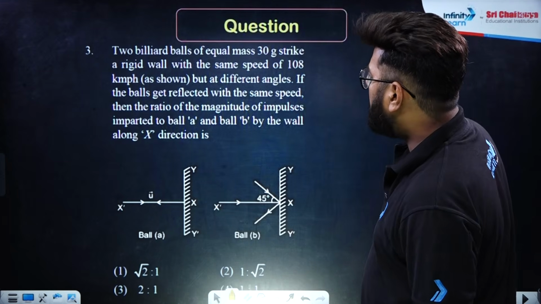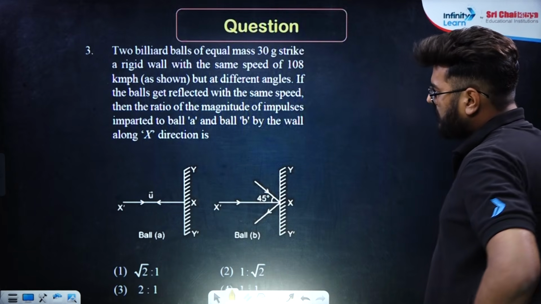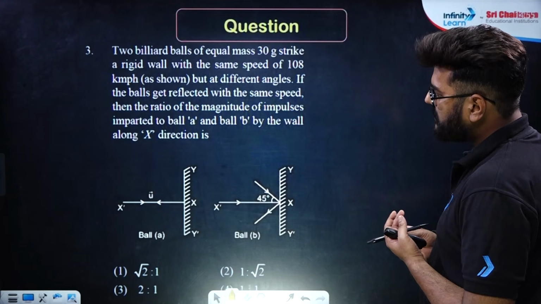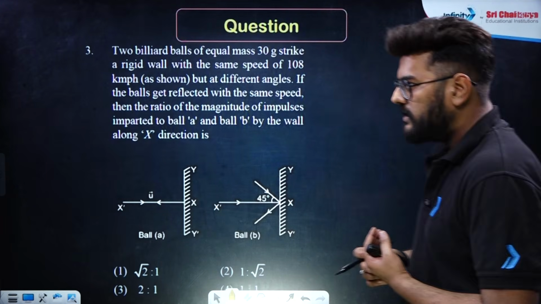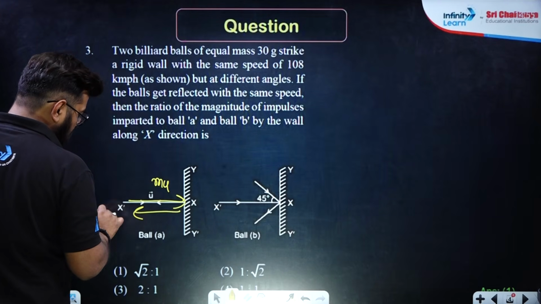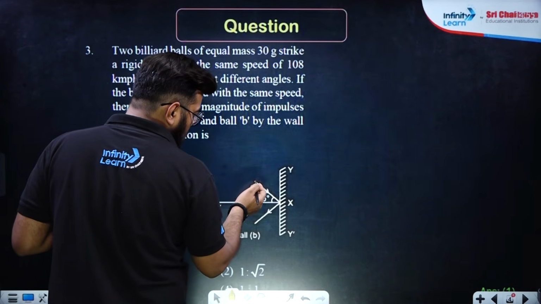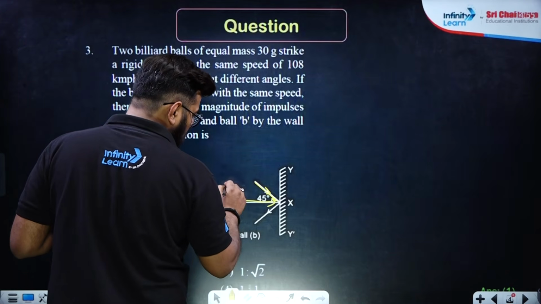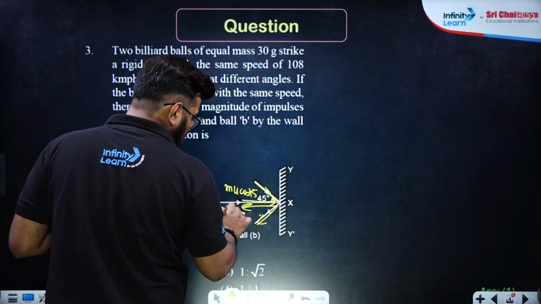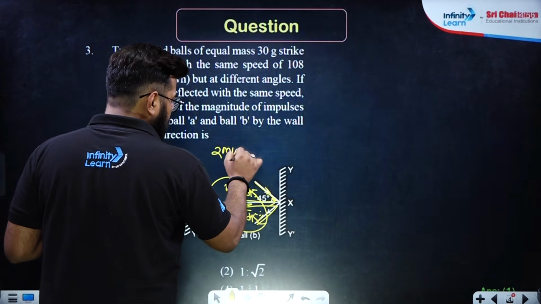Two billiard balls of equal masses 30 grams strike a rigid ball with the same speed of 108 kmph, but at different angles. If the ball gets reflected with the same speed, then the ratio of magnitude of impulses imparted to ball A and ball B by the ball will be. See, over here the impulse is basically the change in momentum. So the initial speed is mu, and after that it is minus mu. So the change is going to be 2 mu. Here again, the velocity is changing only along the x-axis. So it is mu cos 45, and finally the component is again mu cos 45, so it will be 2 times mu cos 45. That will be the impulse.